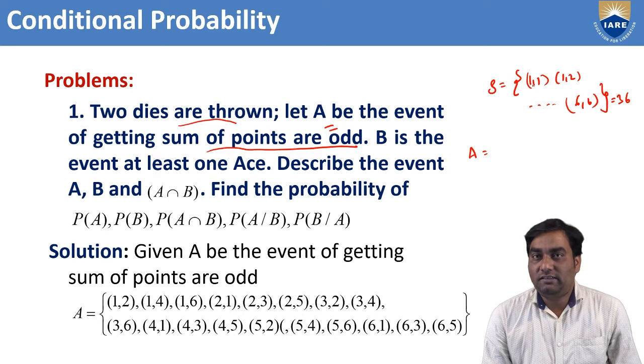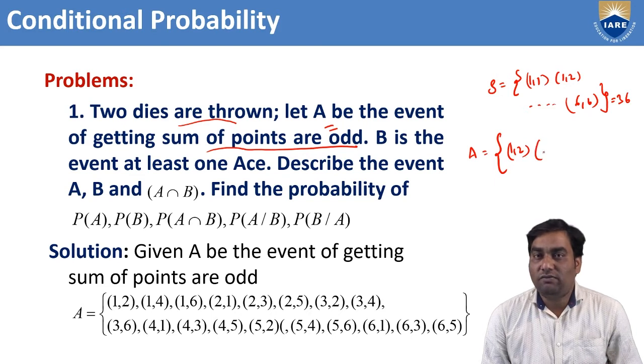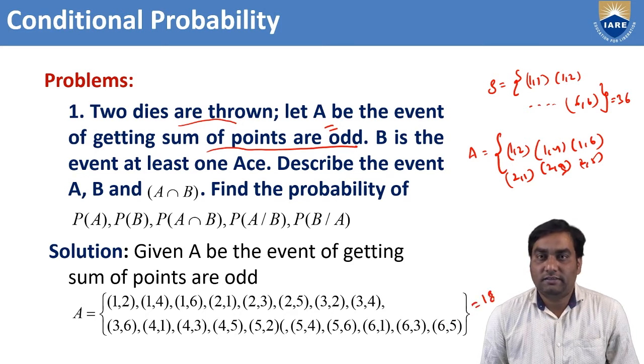But A is defined as getting an odd sum only. So it starts from 1,2, which adds to 3, an odd number. 1,3 adds to 4, an even number, so don't consider it. Then 1,4, 1,6, and so on, 2,1, 2,3, 2,5, like that up to 6,1, 6,3, 6,5. So we will get 18 events.